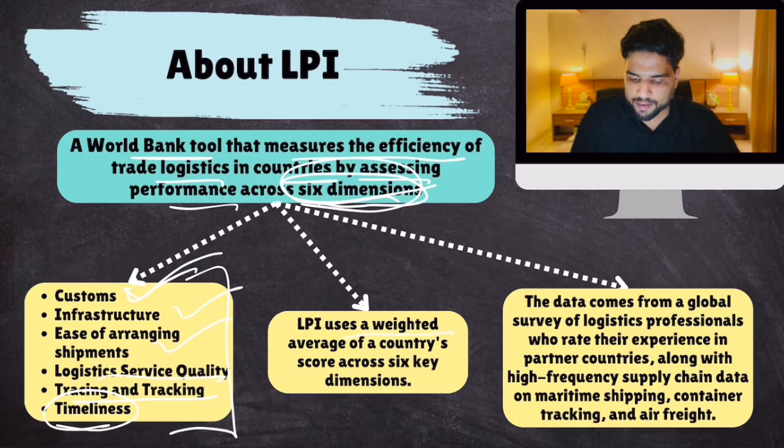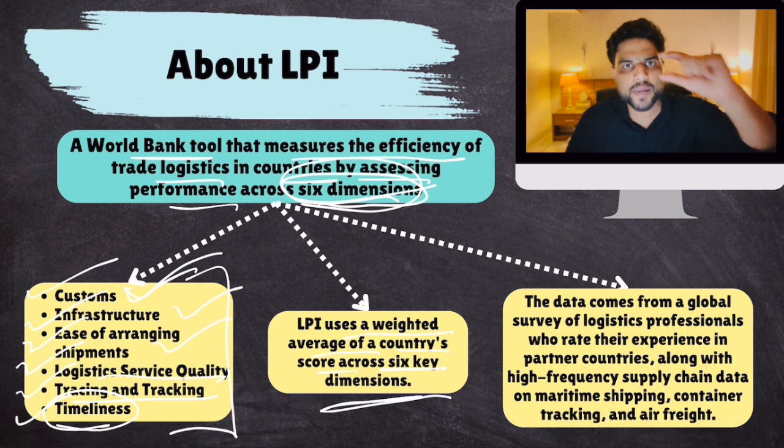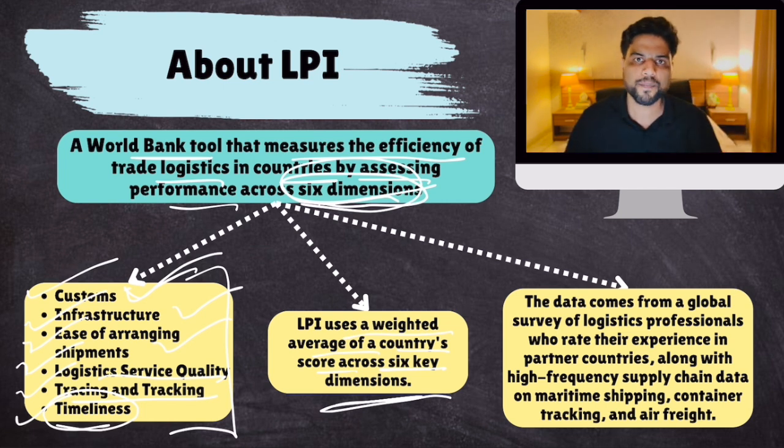These are the 6 parameters. LPI uses a weighted average of country scores across 6 key dimensions. So every country is given a score on all 6 parameters, and then you take a weighted average of these 6 scores, and then you give a final score to a country. Based on that score, you're given a rank. Simple. Now, where does this data come from? Where do you get the data for customs performance, infrastructure performance?